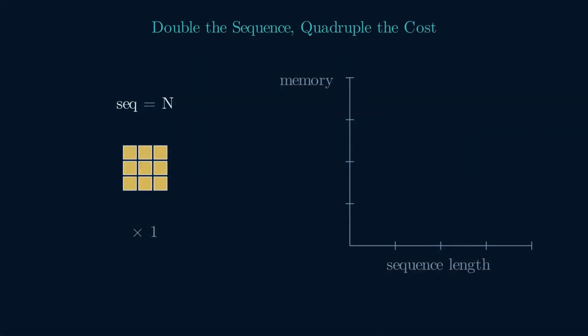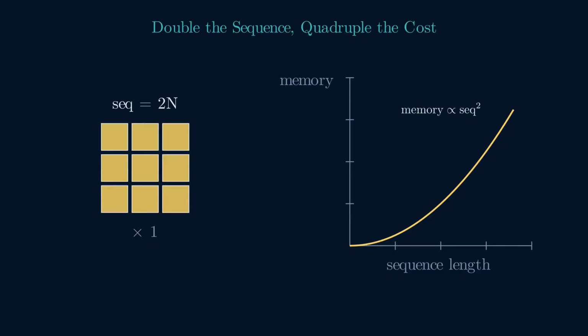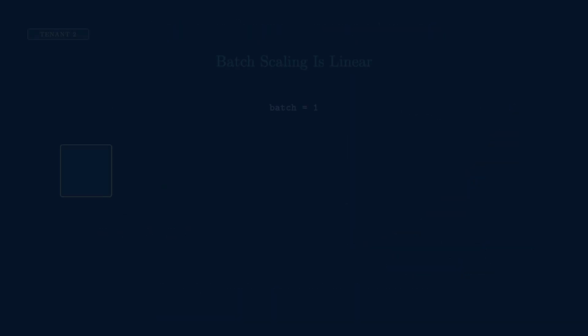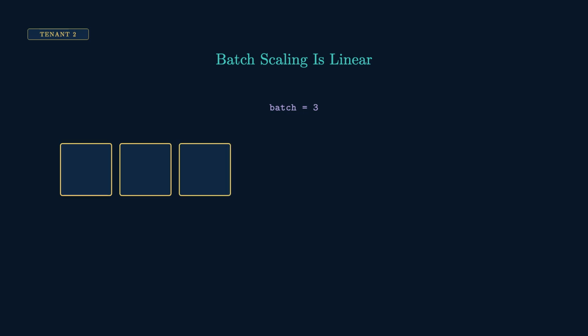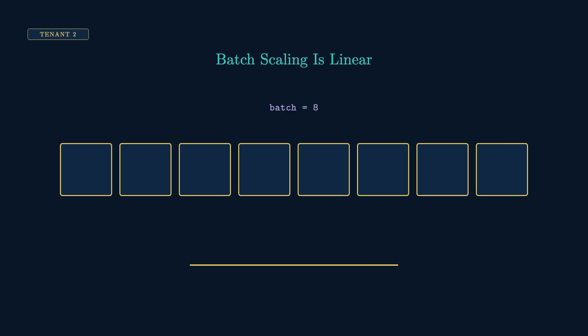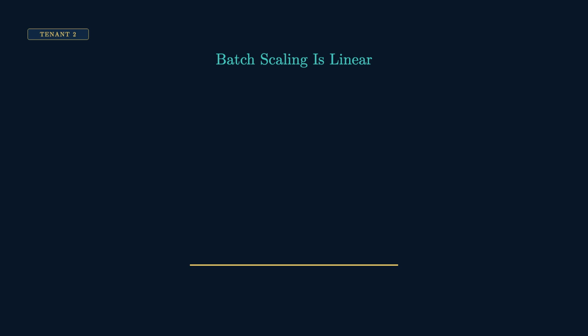Here's the shape of the problem. Double your sequence length, and that attention score matrix doesn't double, it quadruples. It's a sequence-squared term. Modern fused kernels never actually build that tensor, so you won't see the full cost allocated. But the formula still matters. It tells you which knob turns a slowdown into a crash. Activation memory scales linearly with batch size. Batch-dependent saved activations grow roughly 1-to-1, so a batch of 8 is about an 8 times multiplier for that component, same setup. Linear. Predictable. Boring, in a good way.